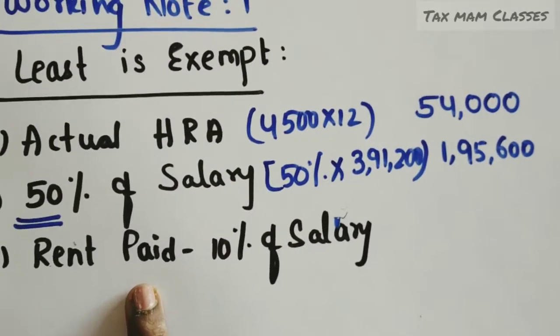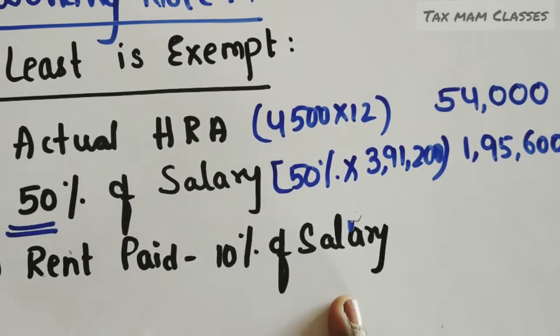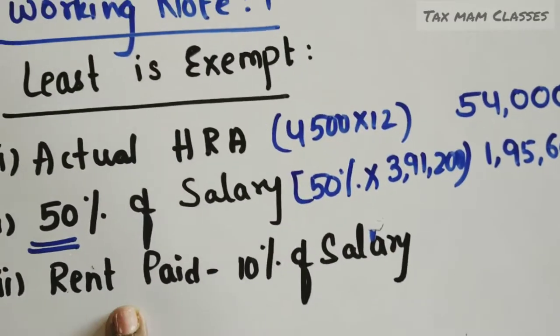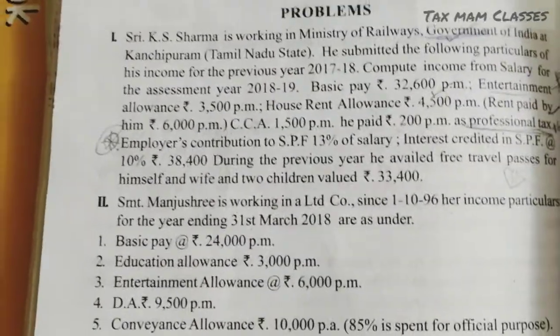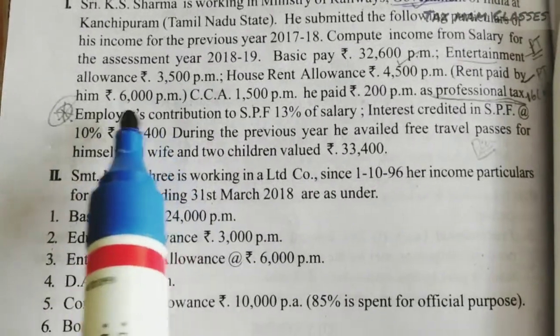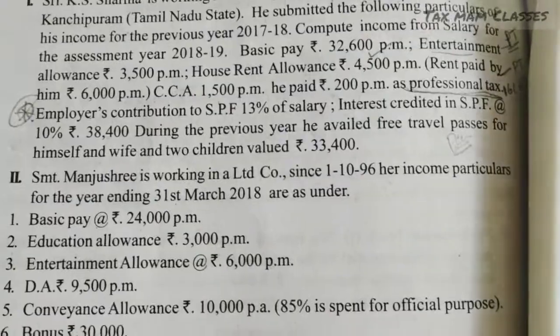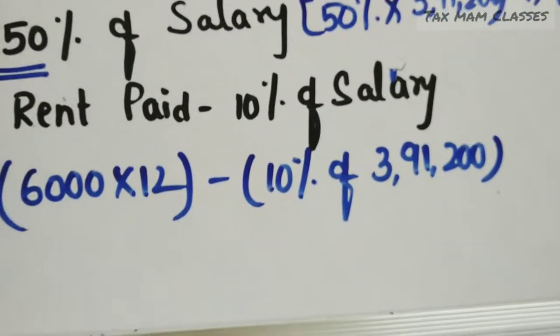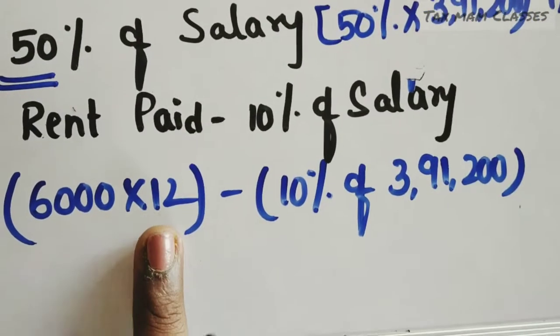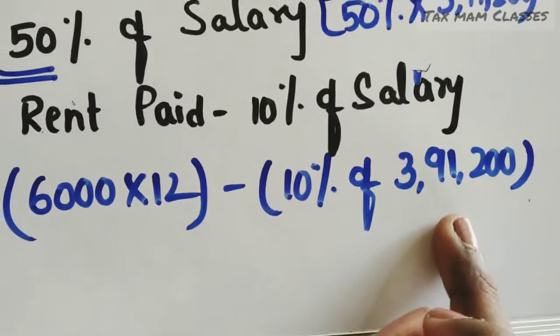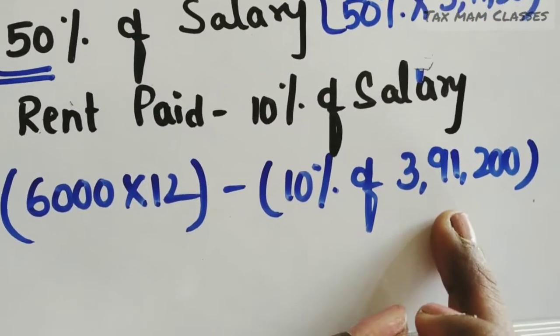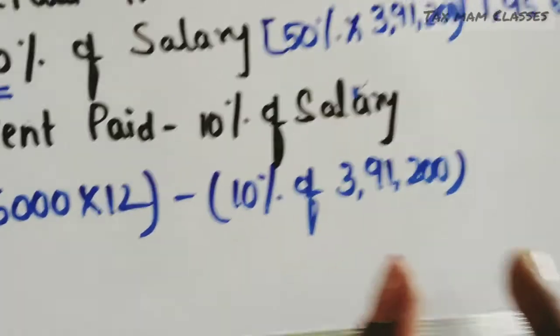And see the next one, rent paid minus 10% of salary. So how much is the rent paid? See the question. He is paying 6,000 per month. So rent paid is 6,000 per month, minus 10% of salary. Salary how much? 3,91,200. Compute it and take the amount here.